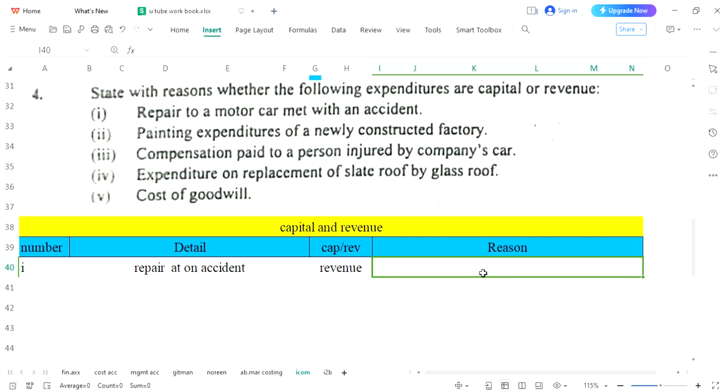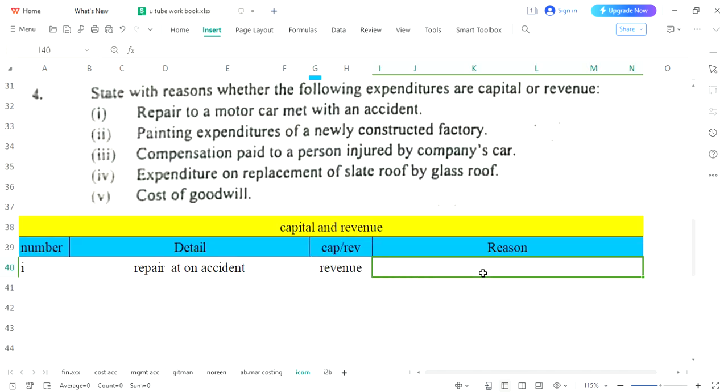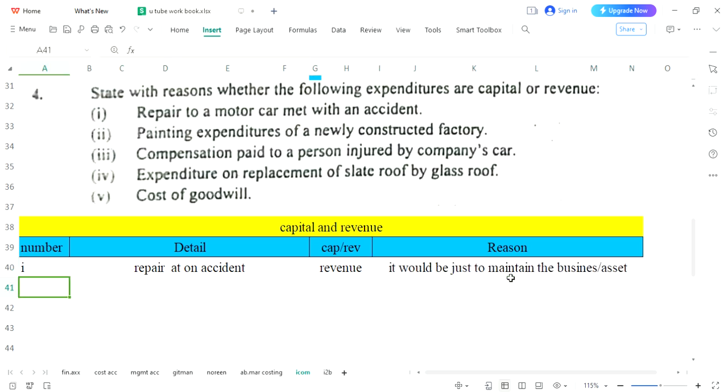So you may write this narration: to maintain, just post over here, and you may call it business or you may call it asset. So here we are increasing another word. It was just to maintain your asset. First entry has been completed. Now please remember, whenever you see repair and it is not second hand, then it would be revenue. If you are making repairs on a second hand asset purchase, then it would be considered as your capital.